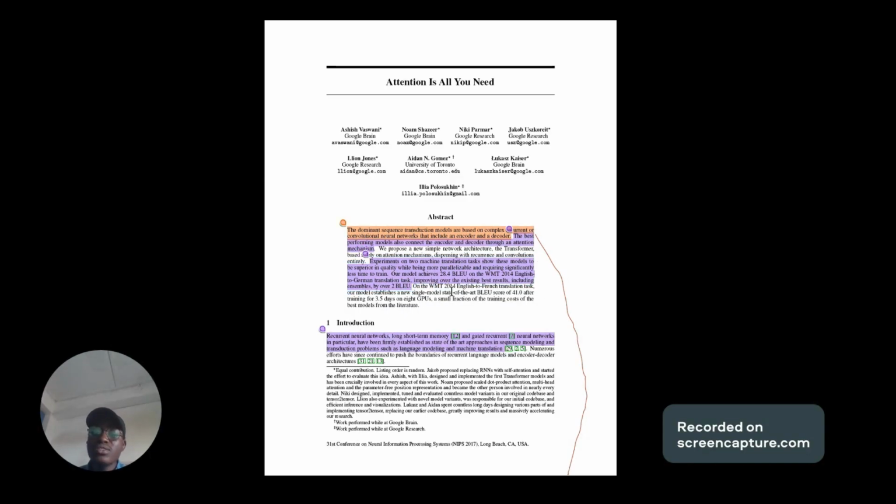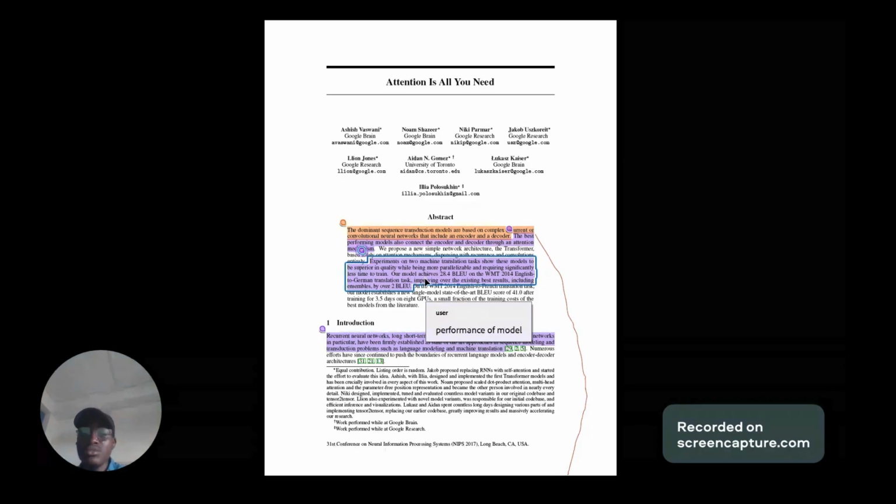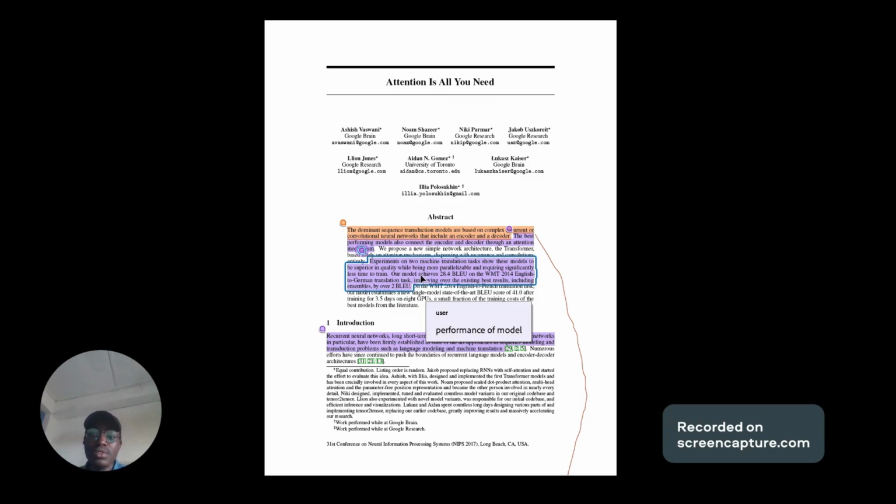On the WMT 2014 English to French translation task, this transformer architecture establishes a new single model state of the art BLEU score of 41.0, training for 3.5 days on 8 GPUs. And that is the reason why it was said earlier that it's trained in less time.